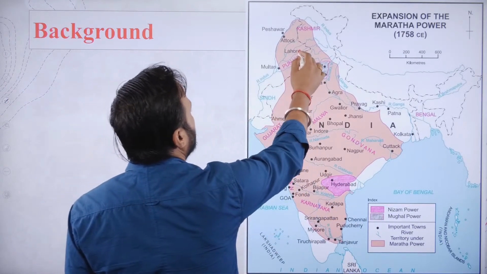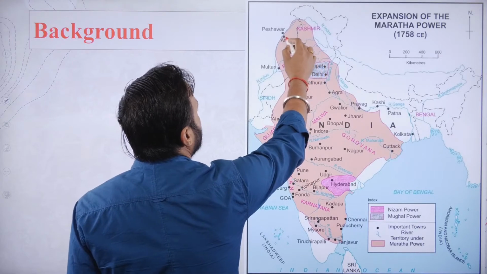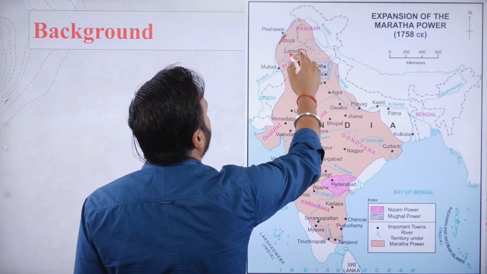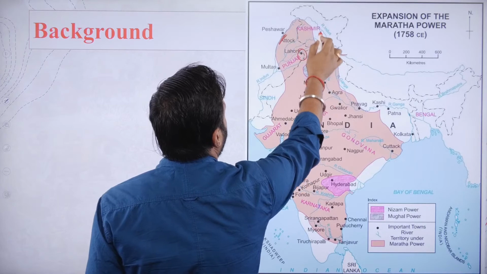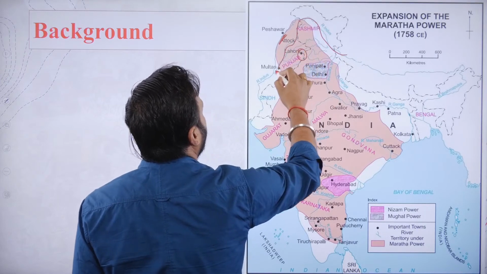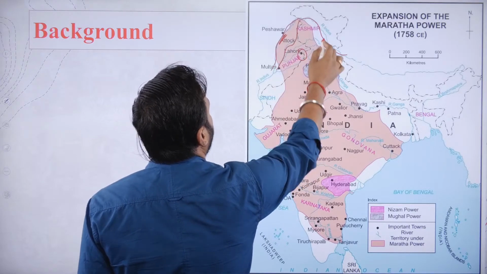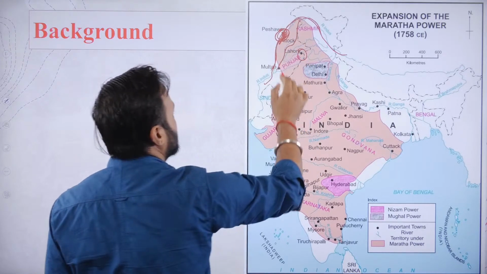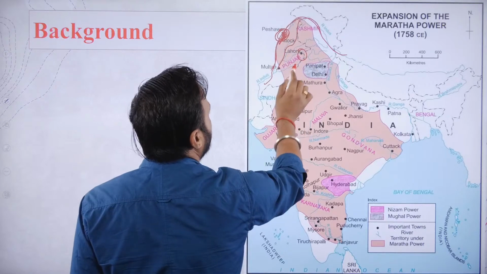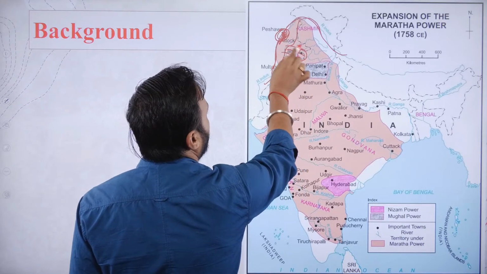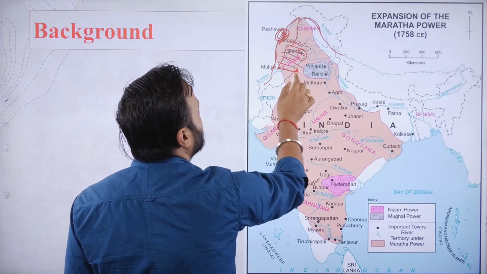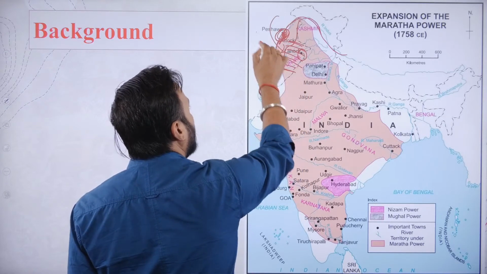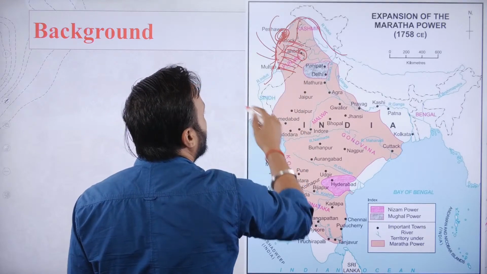So you can see here, this is Lahore and this is Attock. Now this is basically the river Indus about which I am talking right now. Oh sorry, here it is, the river Indus. So this Attock is on the bank of the river Indus. Now the Marathas were also claiming this particular area of Punjab, and the Afghans were also claiming this area of Punjab, right?